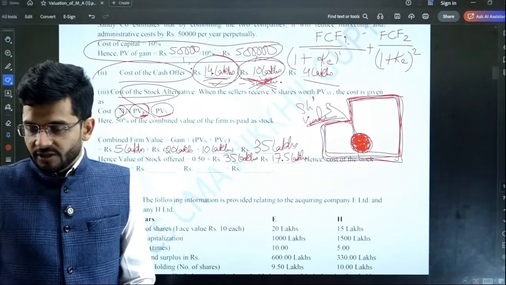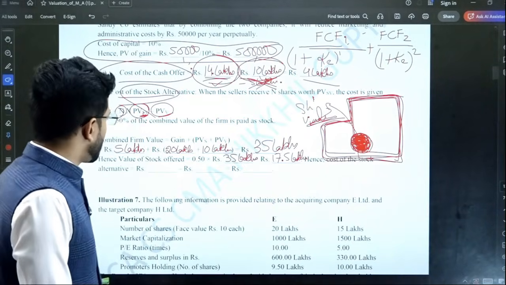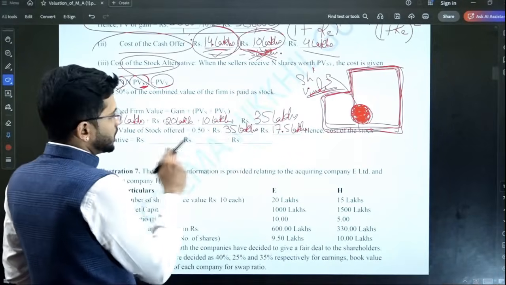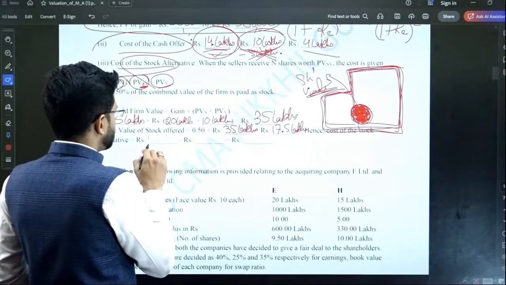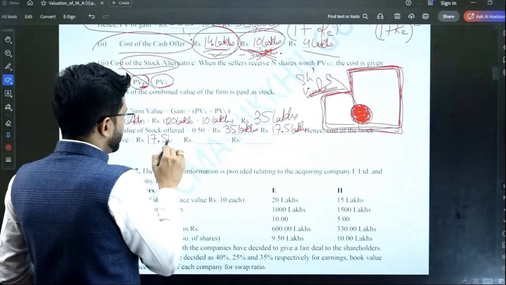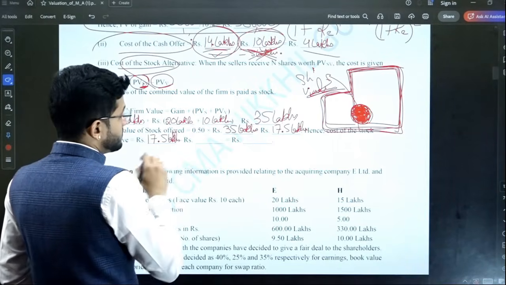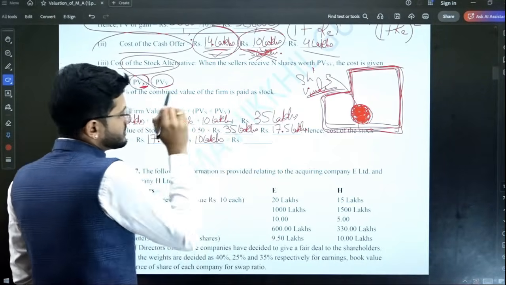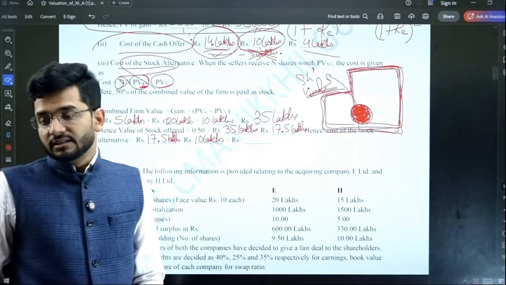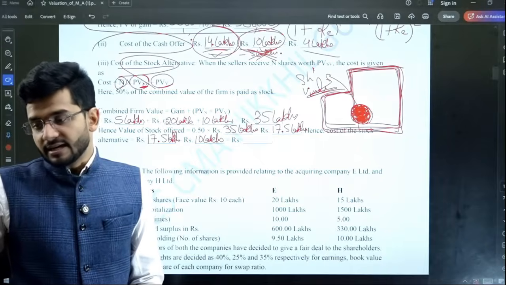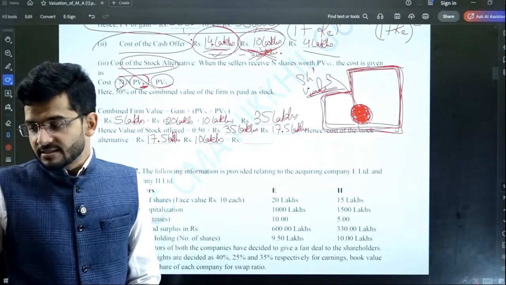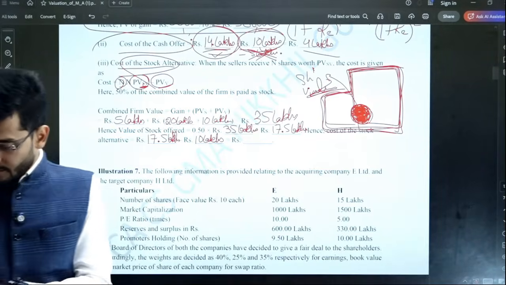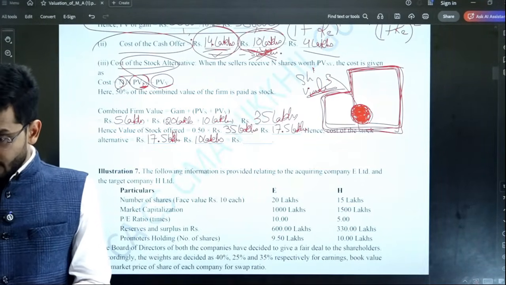Now we need to compute the cost of this alternative. Cost of alternative will be the sacrifice which is being done. 17.5 lakhs is the sacrifice which is being done. What is being acquired in place of this sacrifice? 10 lakh rupees is acquired in place of this sacrifice. The value of Windy Limited is 10 lakh rupees. 10 lakh rupees is acquired out of this sacrifice. Okay, sir, got it.